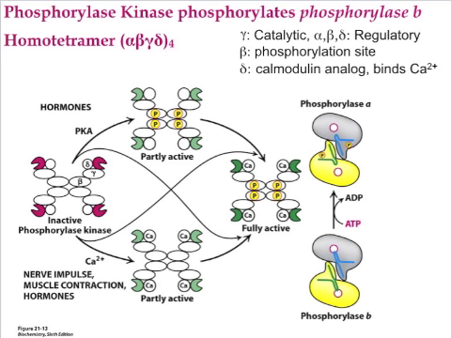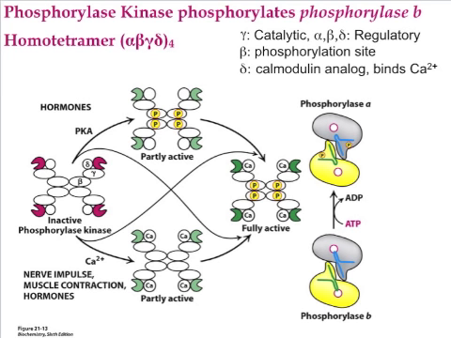This is a homotetramer consisting of alpha, beta, gamma, and delta subunits, 4 of each, and it's arranged in a molecule that looks like a butterfly. Now, in this homotetramer, the subunits have different functions. Gamma is catalytic. The alpha, beta, and delta subunits are regulatory. The beta subunit is a phosphorylation site, and the delta subunit is a calmodulin homolog.